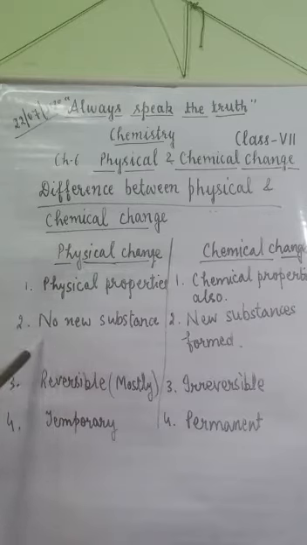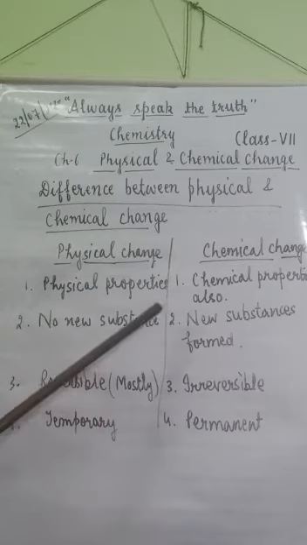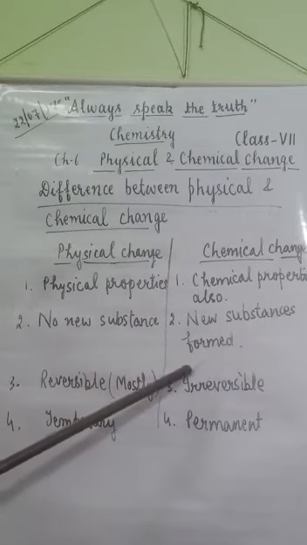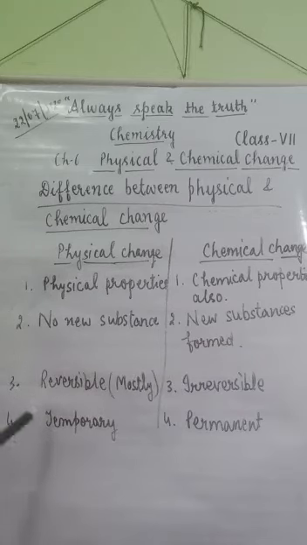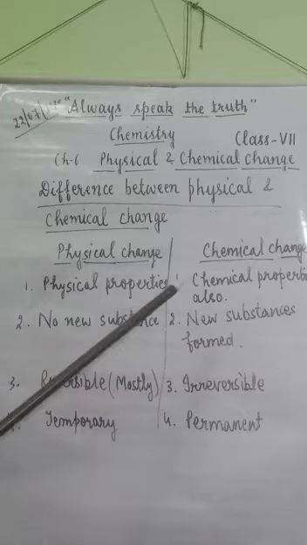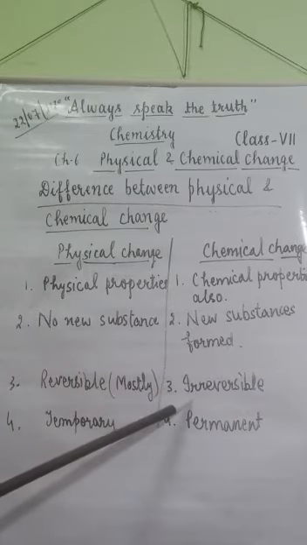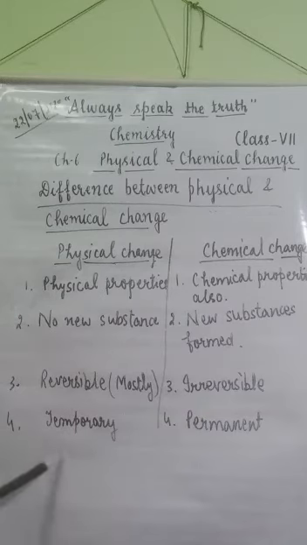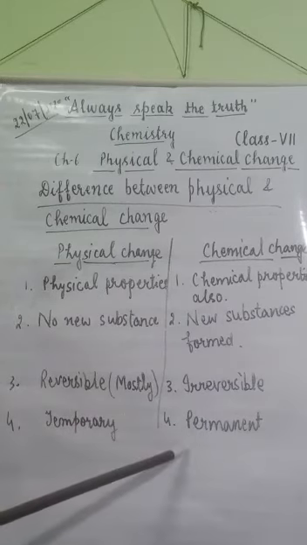In physical change, no new substance is formed, while during chemical change, a new substance is formed. Physical change is mostly reversible, while chemical change is always irreversible. Physical change is temporary, while chemical change is permanent.